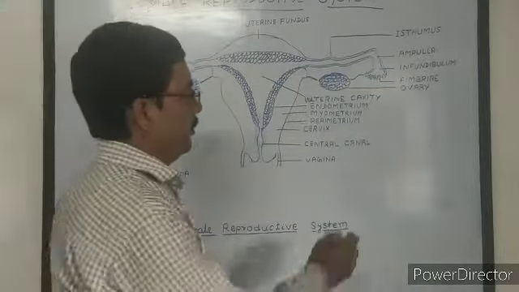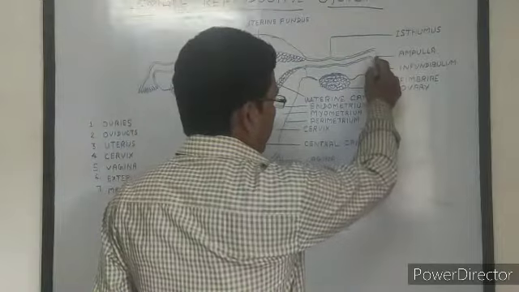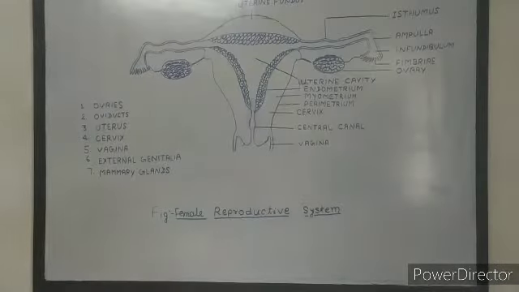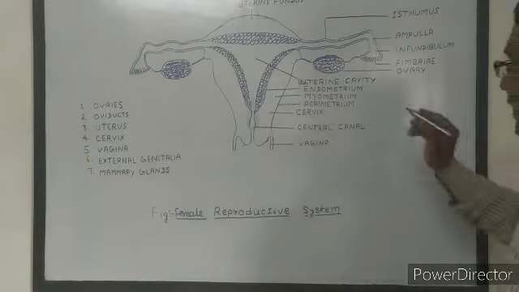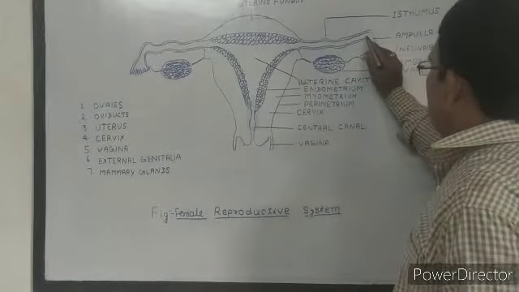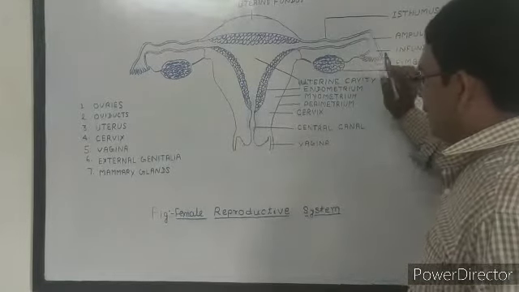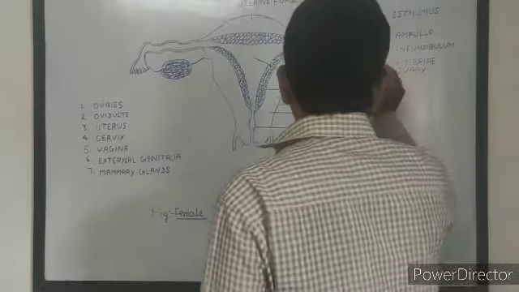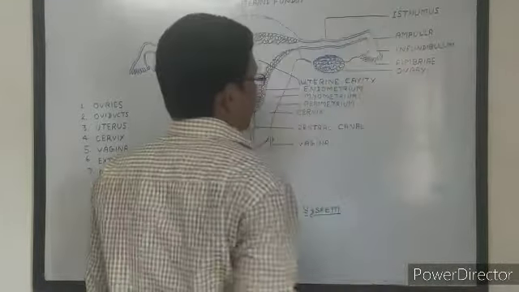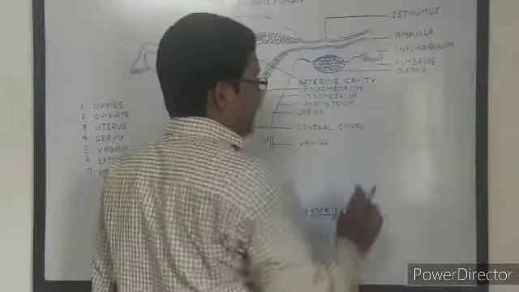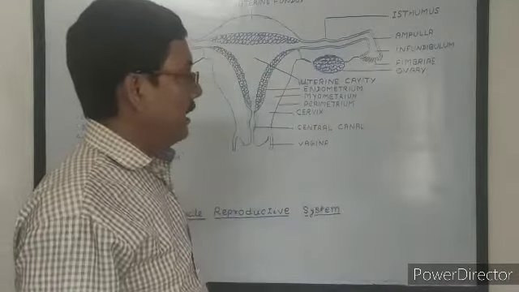Both ovum and sperm meet, and fertilization occurs in the ampulla region of the fallopian tube, that is the oviduct. After fertilization, the fertilized ovum is called a zygote.